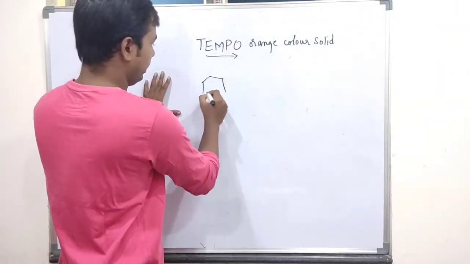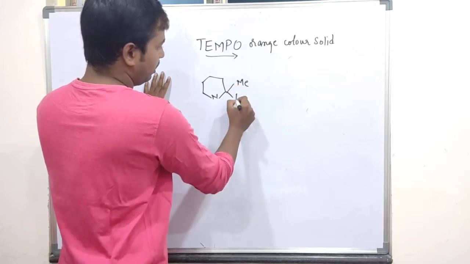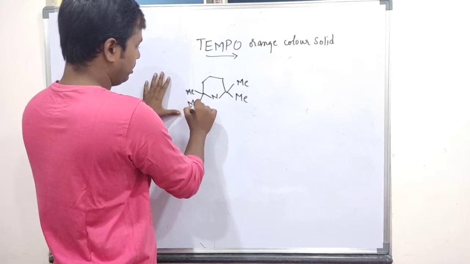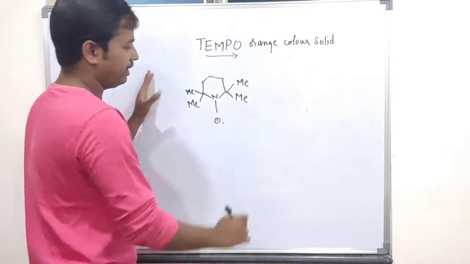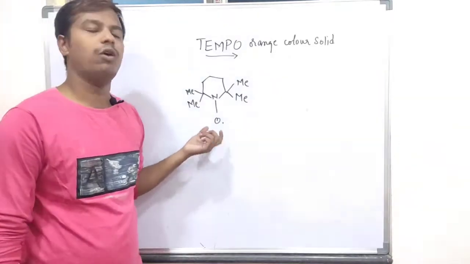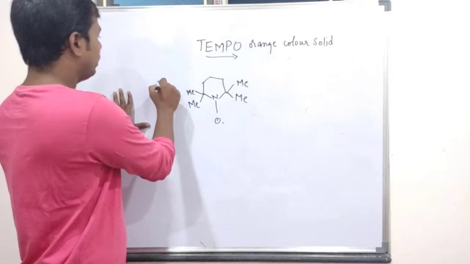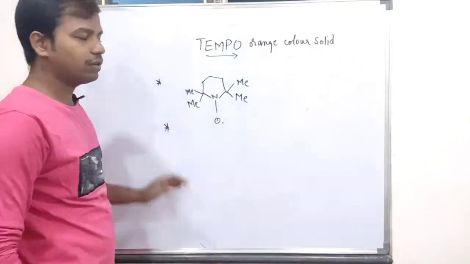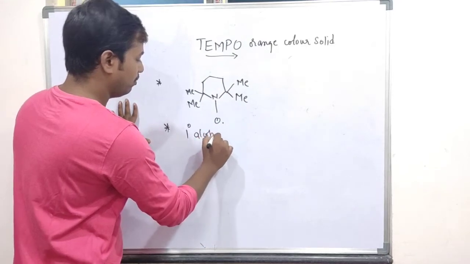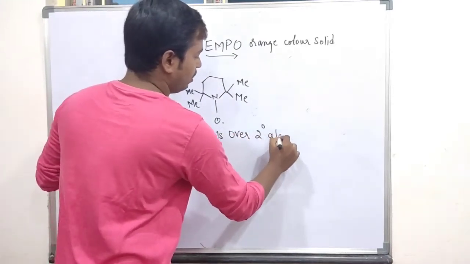So the structure looks like this. Tetramethyl, one methyl group, another methyl group here, and another group here, and an oxygen radical. This oxygen radical is responsible for carrying out the oxidation process. The main important point is that TEMPO is used for selective oxidation of primary alcohols over secondary alcohols.